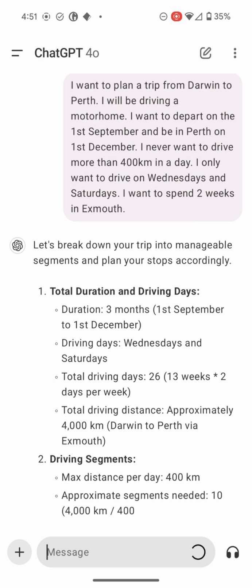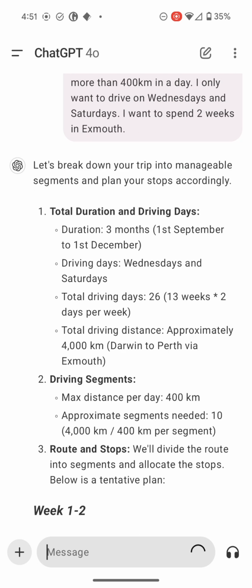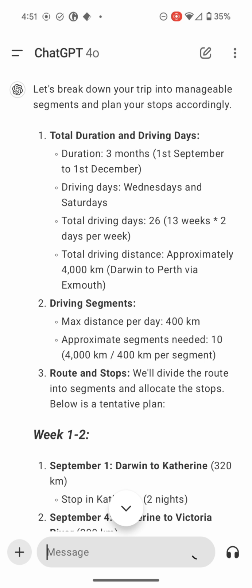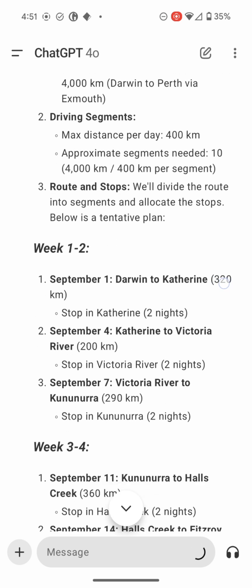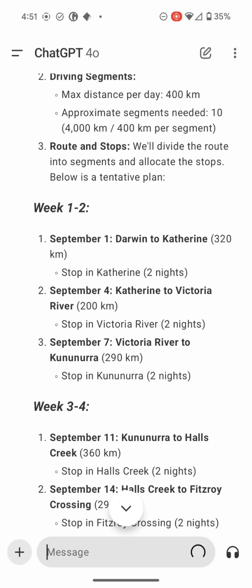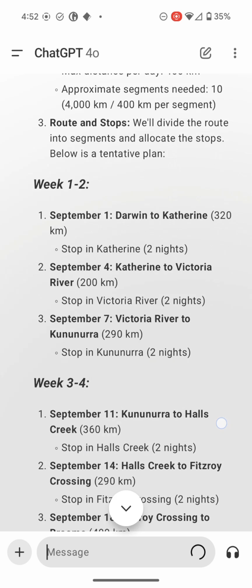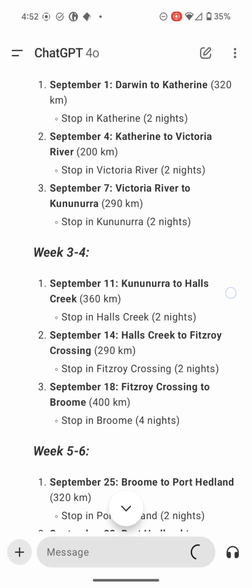So it's going to plan my 3-month trip to drive only on Wednesdays and Saturdays, as requested. It's going to tell me how far I'm driving. It's going to tell me where I stop and on what date, how far I'm driving each time.